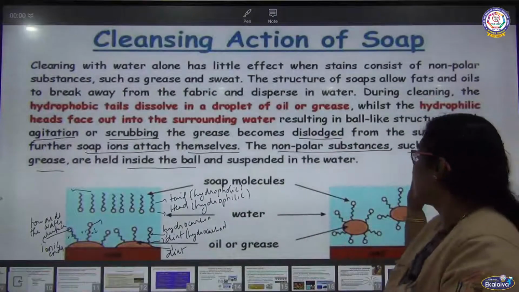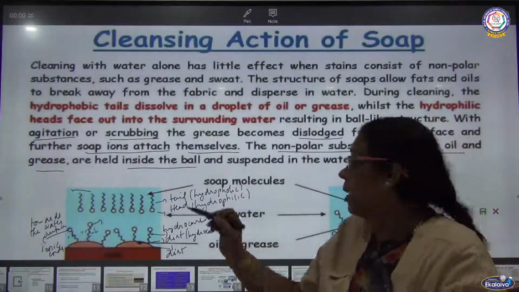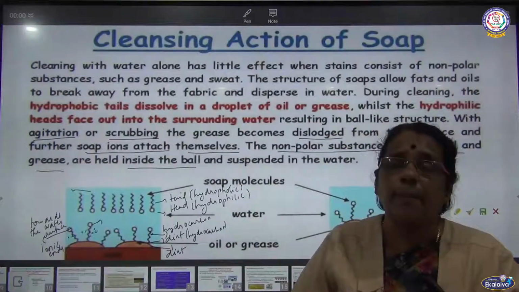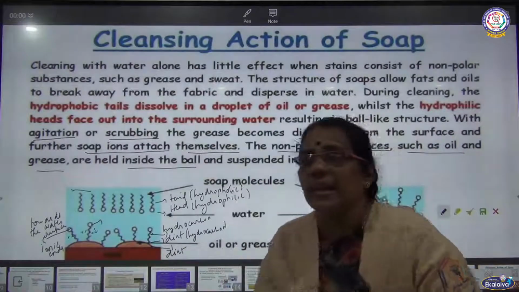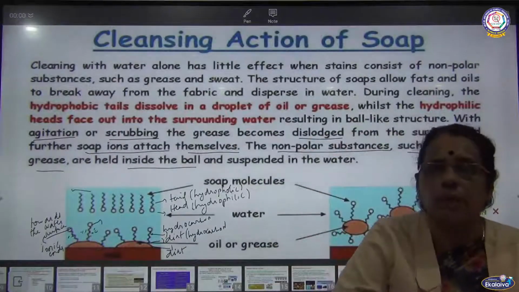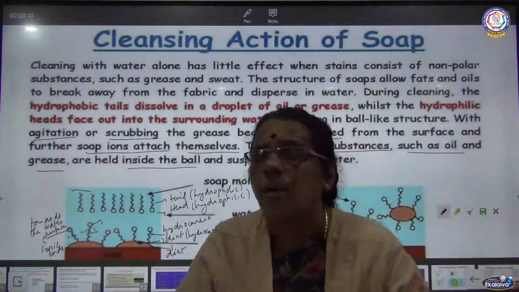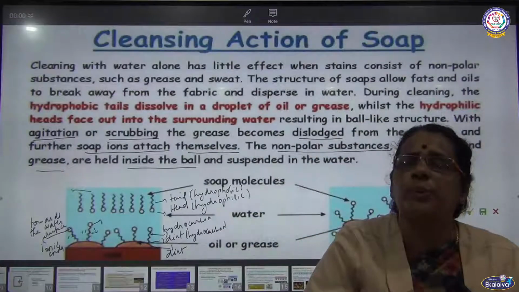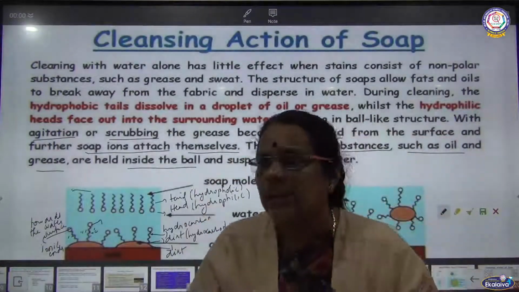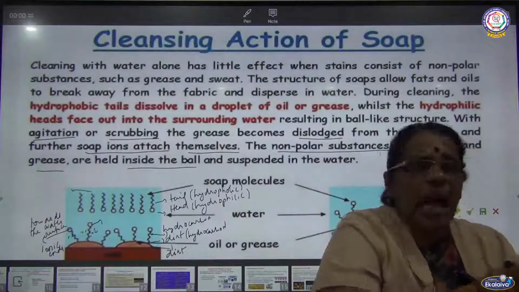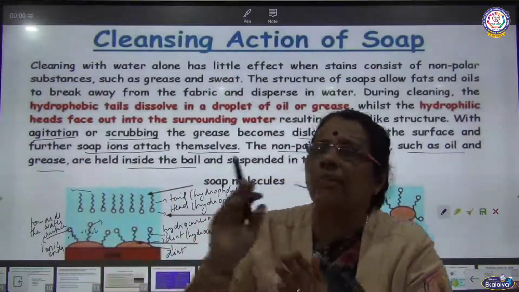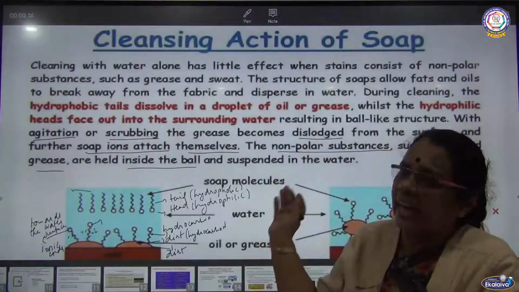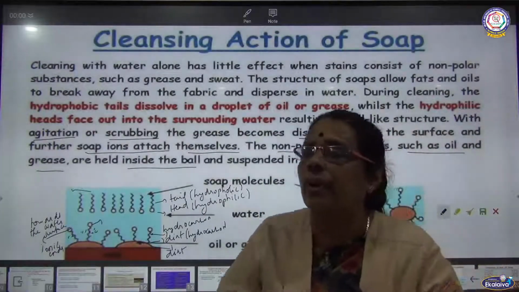These non-polar substances, oil and grease, are held inside the ball and suspended. Finally, what is happening? It will be suspended, dispersed in the water. So here is the cleansing action of soap. When soap is dissolved in water, it forms micelle formation. What is a micelle? Micelles are species which have two different ends, that is a hydrophilic head and a hydrophobic tail. What is the hydrophilic head? It will be closer towards the surface of water. The hydrophobic tail will be away from the surface of water.